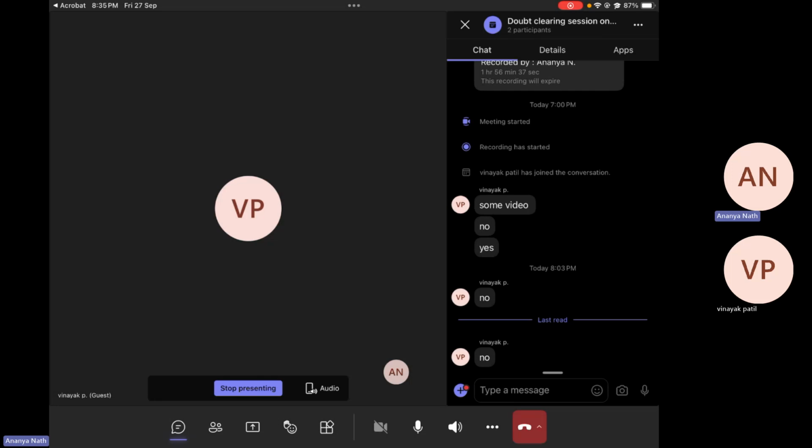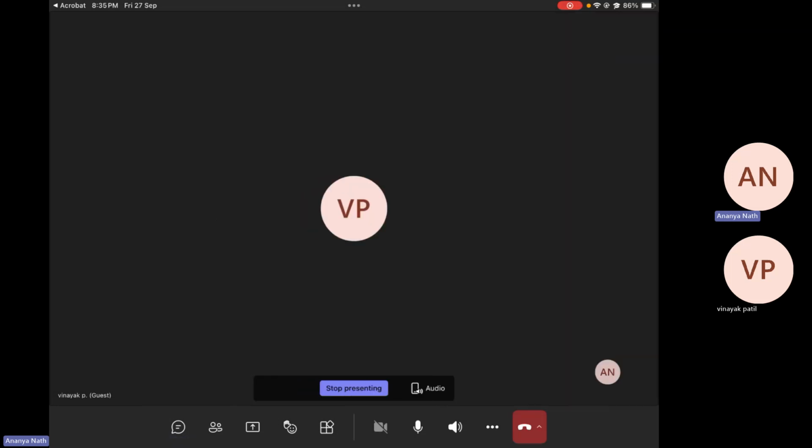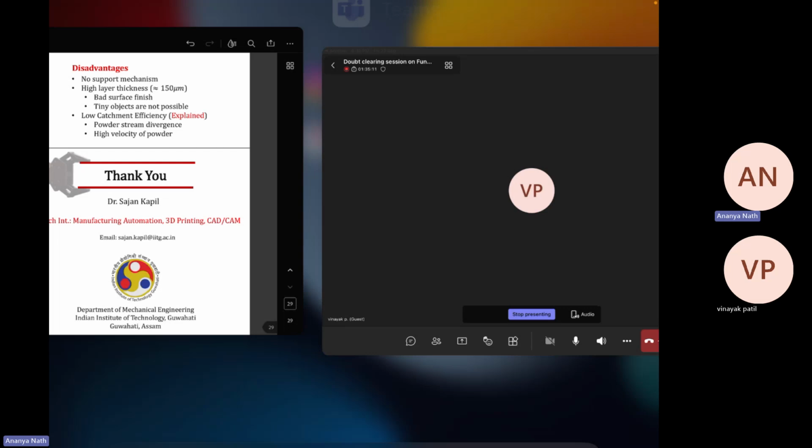I will add more points about the difference between LPBF and DED. As I said, the scan speed in case of DED is higher than LPBF. The layer thickness is also higher in case of DED than LPBF. There is a definite reason behind this higher layer thickness in DED, and we will discuss that later. Right now, if you don't have any doubt, then I'll go for the previous year questions.